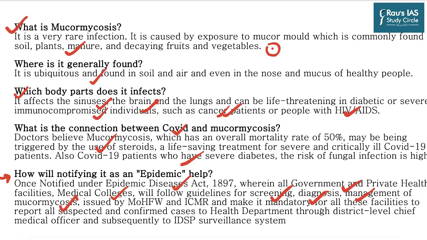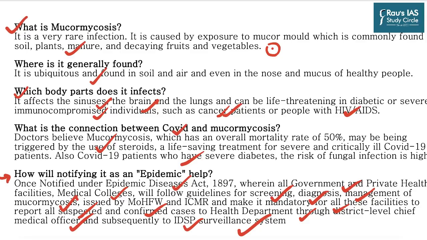And it will make it mandatory for all these facilities to report all suspected as well as confirmed cases to the health department through the district-level chief medical officer, and subsequently to the Integrated Disease Surveillance Programme surveillance system. So now you can understand the significance of notifying a disease as an epidemic.